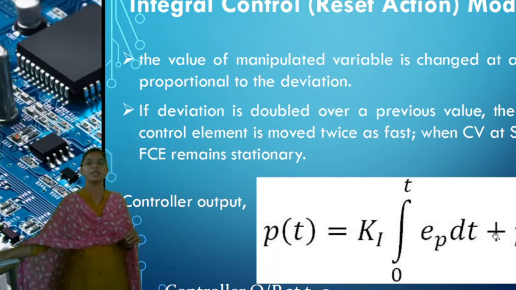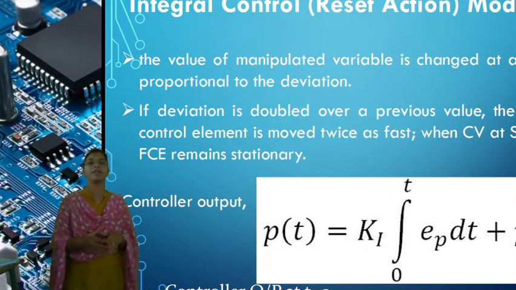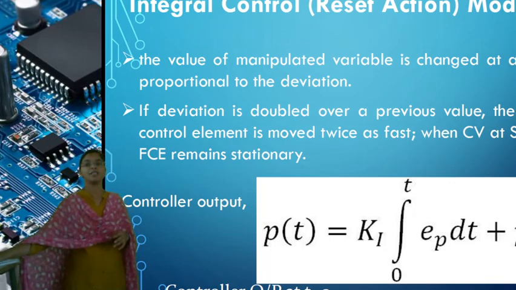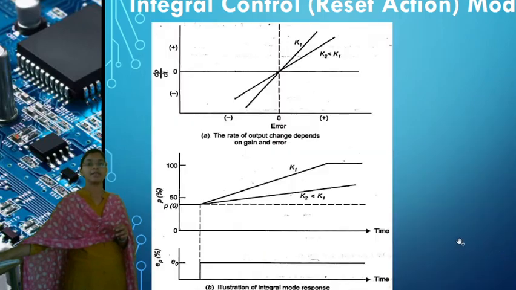So about P naught, which we wrote as P of 0: whenever the error equals 0, whatever the controller output is, that is P equals P of 0. While solving problems, you will understand this. Here the output changes according to the rate.